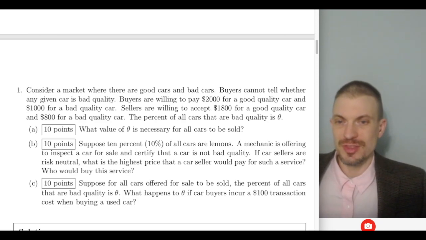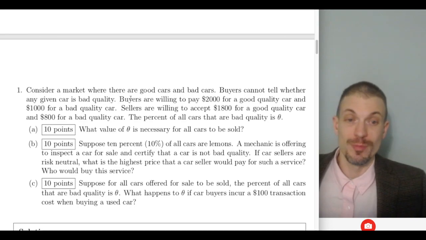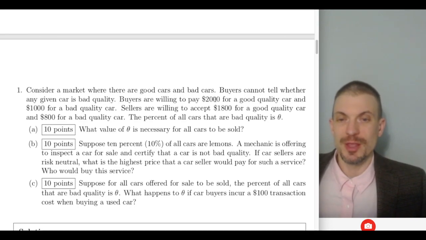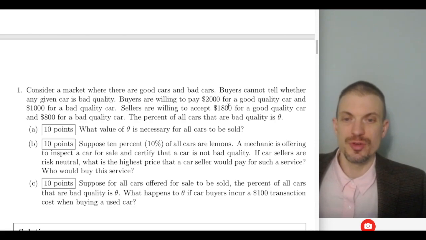So in the first case, the adverse selection exercise, consider a market where there's good cars and bad cars. Buyers cannot tell whether any car is bad quality before making the purchase. Buyers are willing to pay $2,000 for a good quality car, $1,000 for a bad quality car. Sellers are willing to accept $1,800 for a good quality car, $800 for a bad quality car. The percent of all cars that are bad quality is theta. What's the value of theta such that all cars trade?